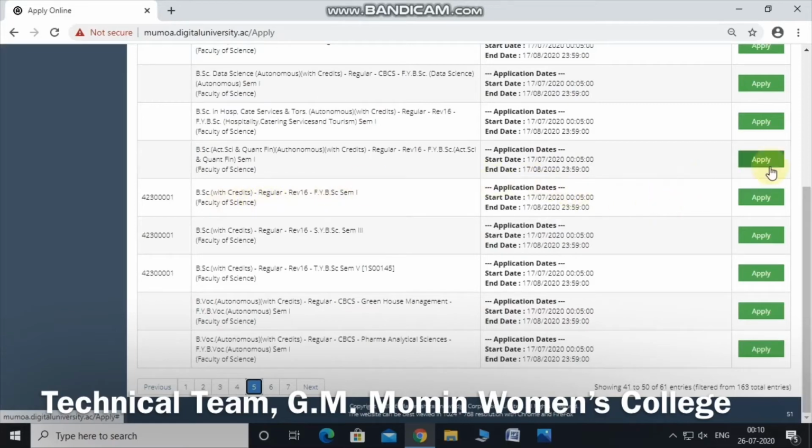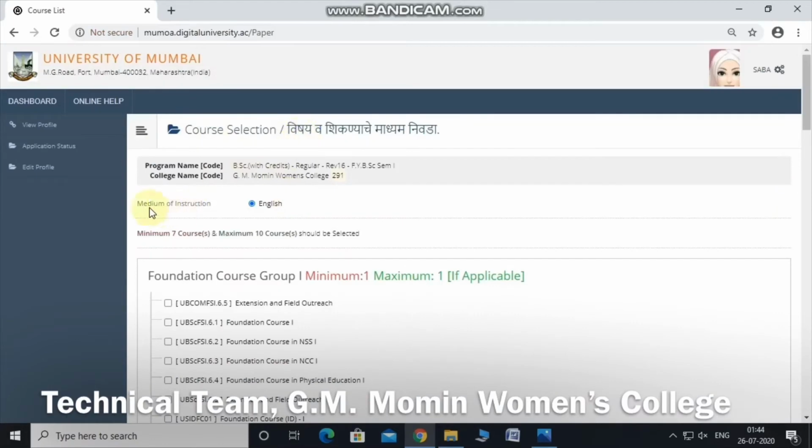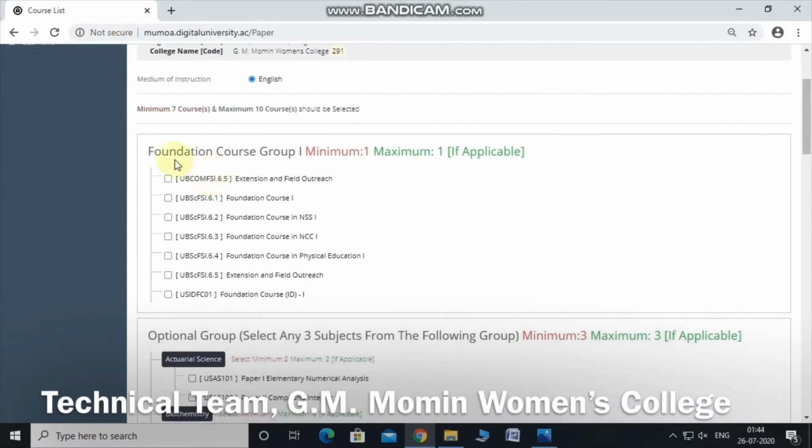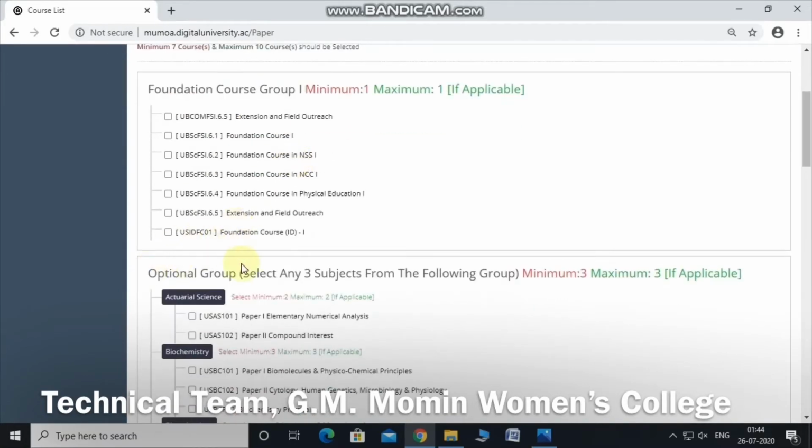The next thing is we have to click on this apply button. Under the course selection, select the medium of instruction as English. Now this program is divided into two groups. The first group is Foundation Course group and the second group is Optional group. In the Foundation Course group we have to select any one option. So here our college offers Foundation Course 1, Foundation Course in NSS 1 and Extension and Field Outreach. So from these three options we have to select any one option.